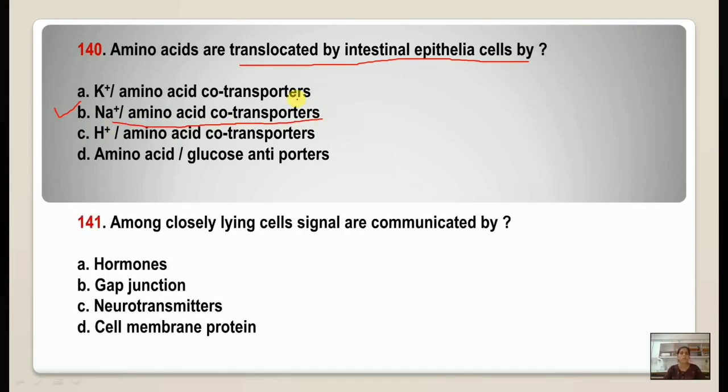Number 141. Among closely lined cells, signals are communicated by, so in this case, the communication of signal between the two closely lined cells is by gap junction.